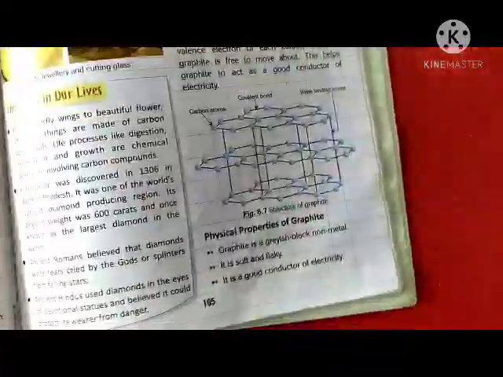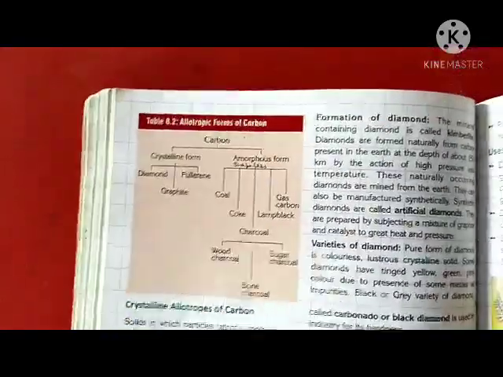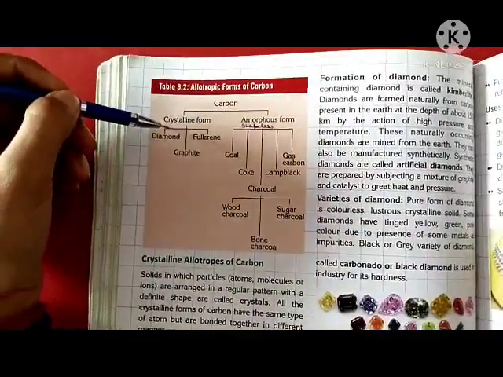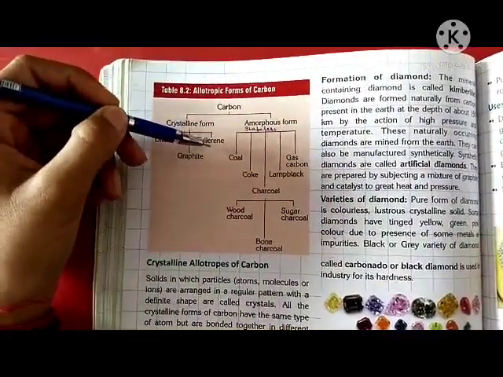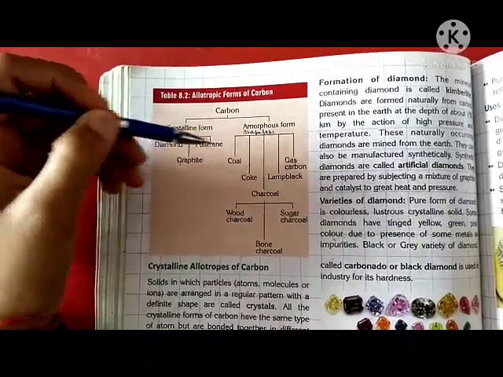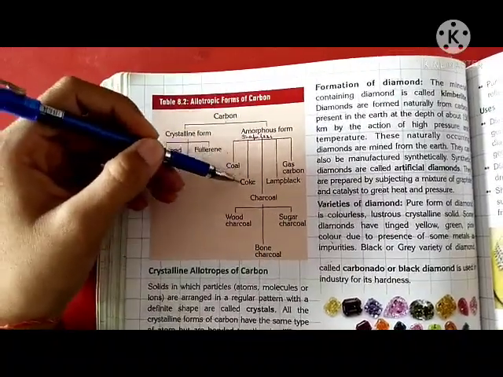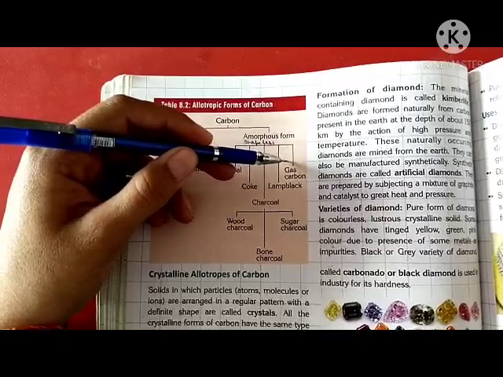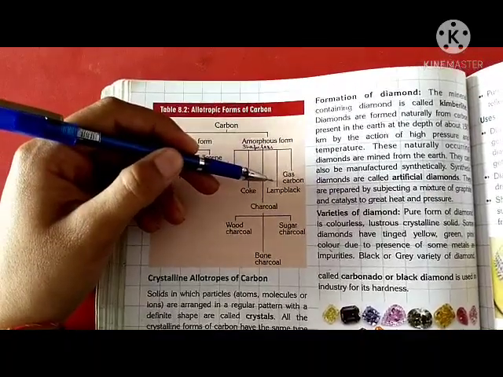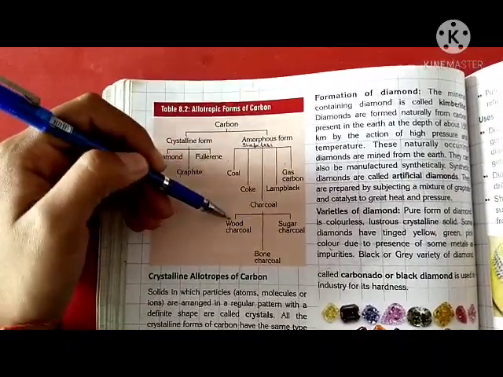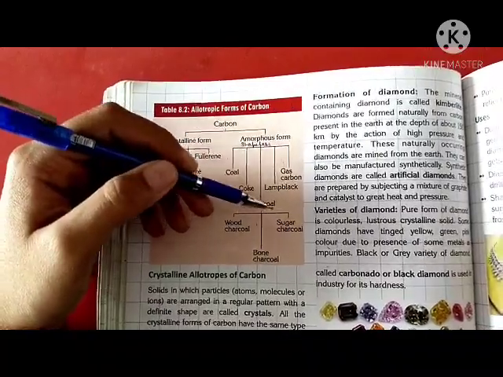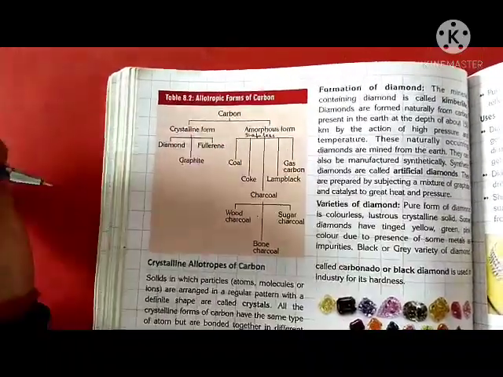With the help of this table you can see that in crystalline form there are diamond, fullerenes and graphite, and in amorphous form coal, coke, charcoal, gas carbon and lamp black. In charcoal you can see wood charcoal, bone charcoal and sugar charcoal.